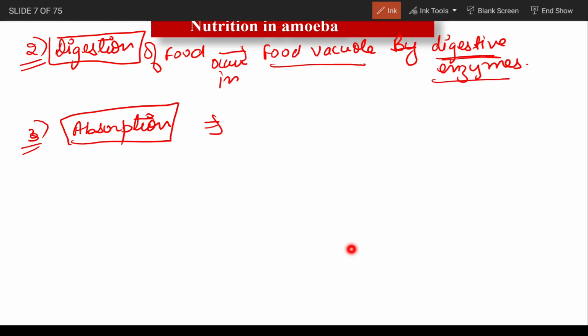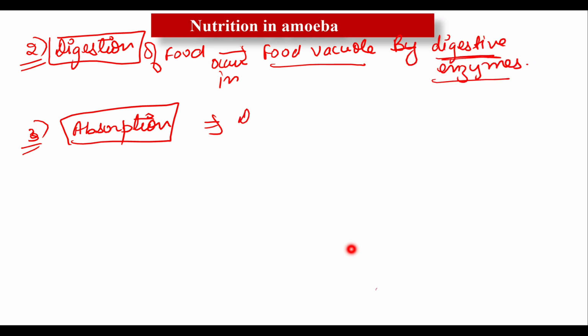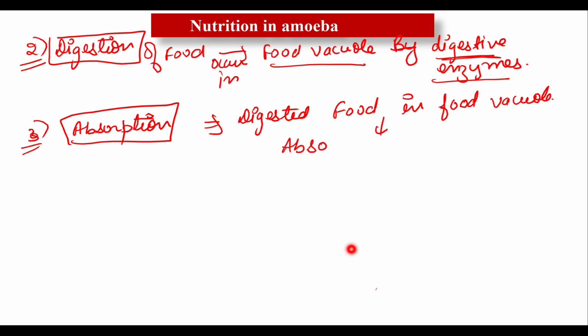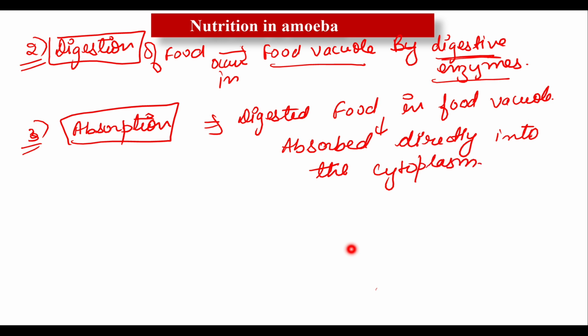Digested food in food vacuole is absorbed directly, because there is actually no particular system. They have no small intestine, large intestine, nothing like this. It goes directly into the cytoplasm of amoeba. How? By diffusion.